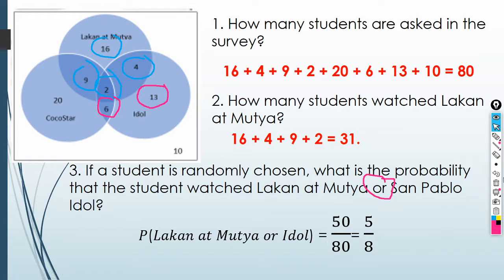So, tandaan nyo, whenever the question is about finding the probability, express your answer in fractional form. So, it's 50 over 80, but we can reduce 50 and 80 by dividing it by 10. So, by canceling 0, what is left is 5 over 8. Okay?